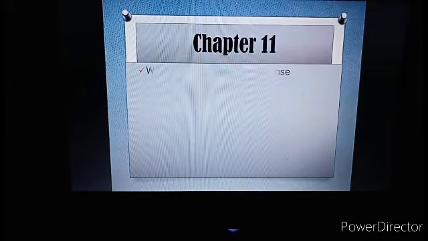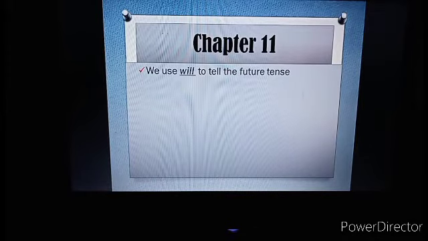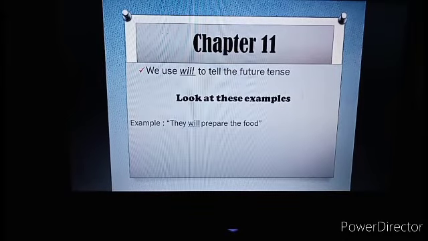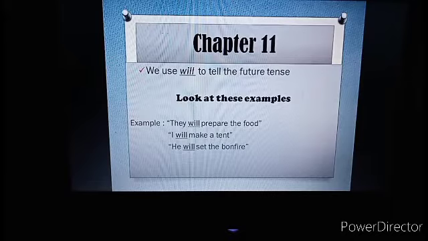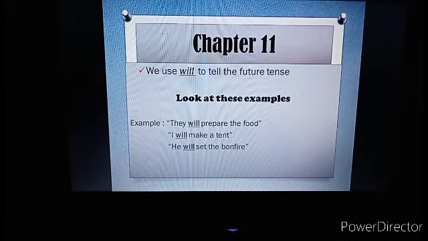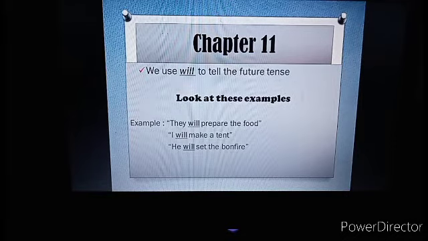On chapter 11, we use will to tell the future tense. Look at these examples. The first, they will prepare the food. Next, I will make a tent. And then he will set the bonfire. Look at will. After will, we use verb 1. Which one is the verb? Yes, prepare is the verb. And prepare is verb 1. So, after will, we use prepare, verb 1.